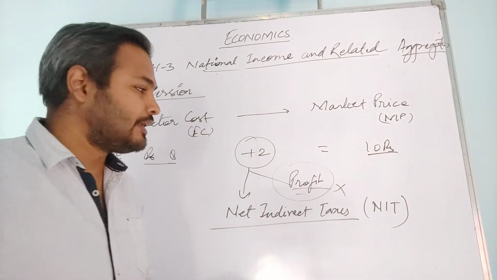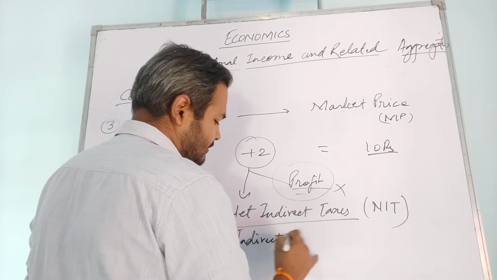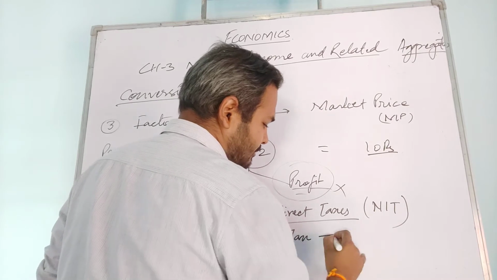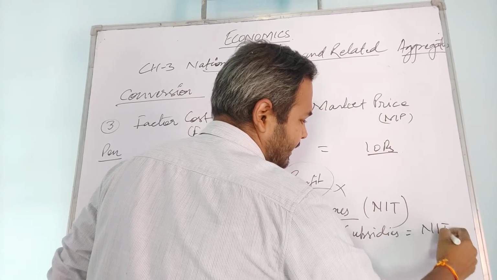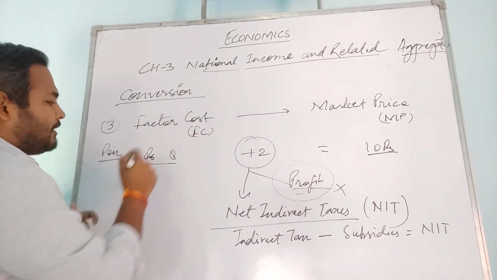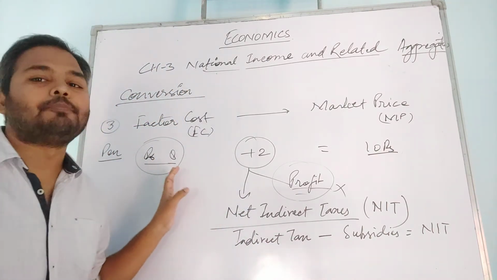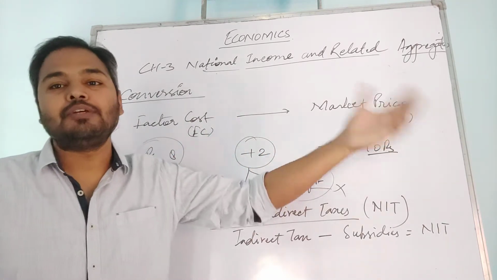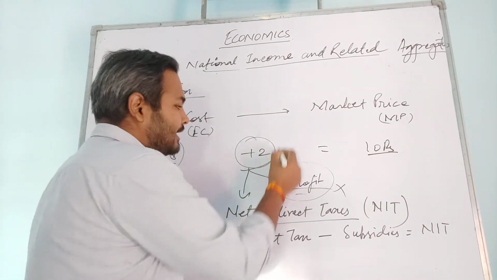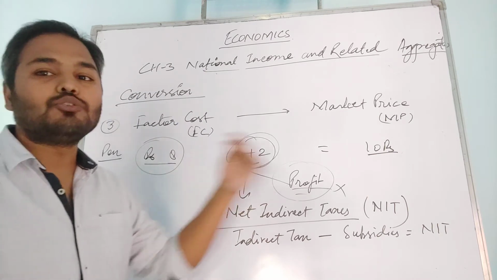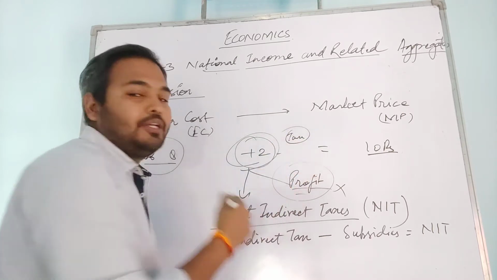Now how are you going to find that net indirect tax? That is indirect tax minus subsidies, then you will find NIT. Now see, when we produce something, that production cost comes on the factor cost only. That is the factor cost of a pen. And when we go to the market to sell it, after production of a good, we need to give some amount of tax to the government. That is net indirect tax, or you can say simply a tax we need to give to the government.